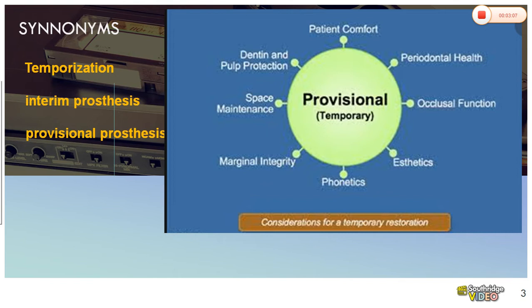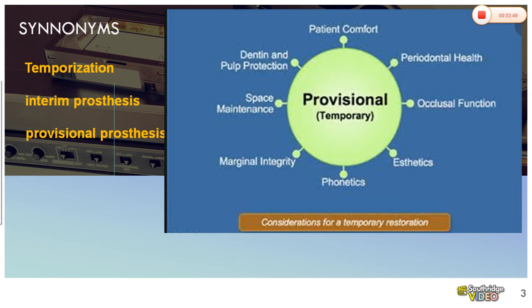When you give this provisional restoration, you should protect the dentin and the pulp. The pulp of the tooth and dentin have to be protected. When you prepare the tooth occlusally, opposing tooth contacts will be removed. When you prepare proximally, the proximal contact will be open or relieved. If you leave the tooth after preparation for a longer period of time, it either moves occlusally and causes supraeruption, or moves mesially and closes the gap in the interproximal area.